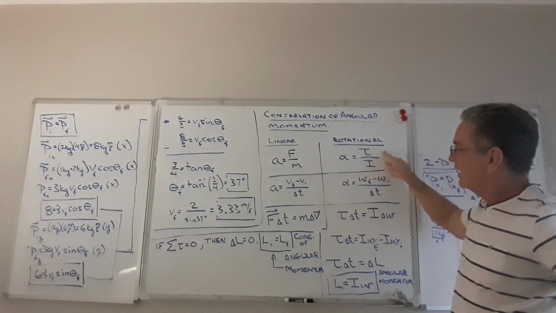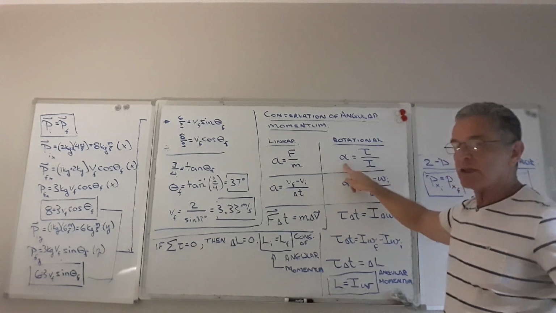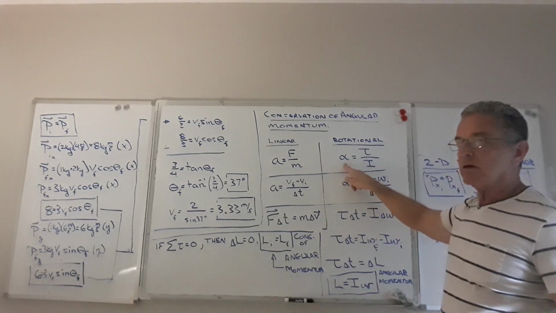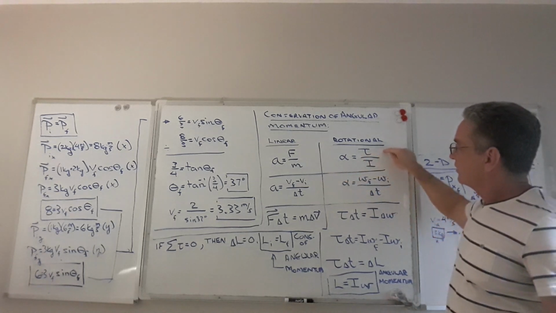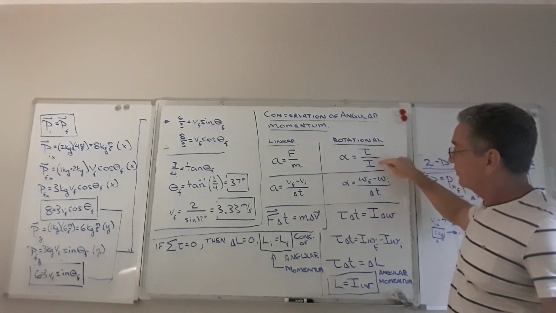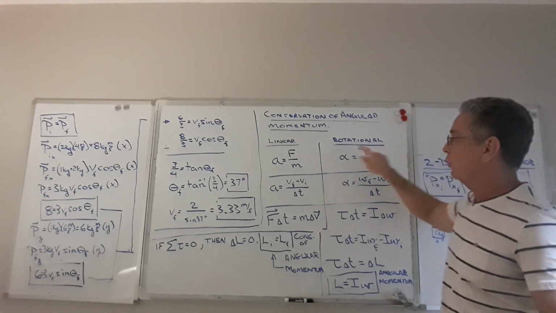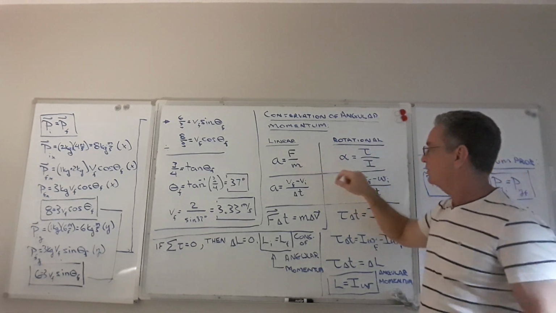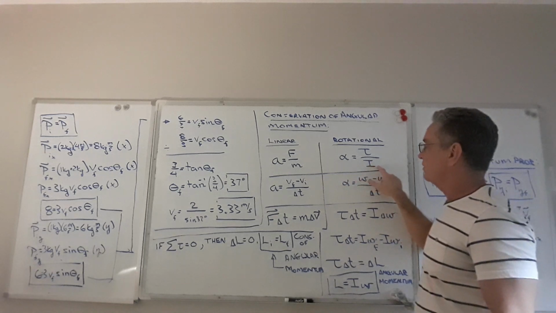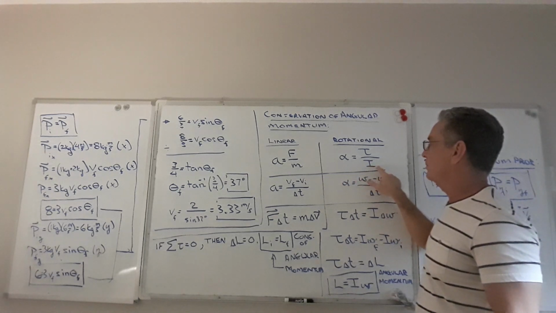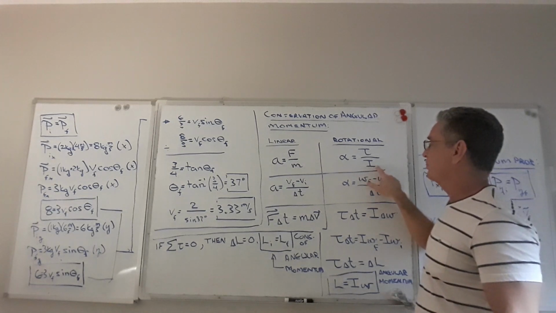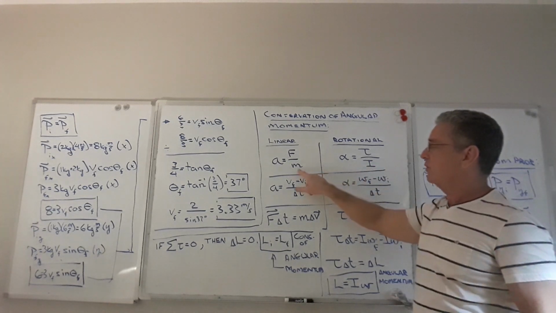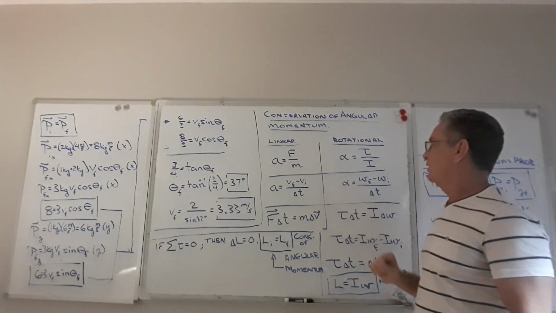The rotational analog to that would be alpha. Remember, that's angular acceleration, and that's going to be equal to torque divided by rotational inertia. Remember, torque is the rotational analog to force, and rotational inertia is the rotational analog to mass.